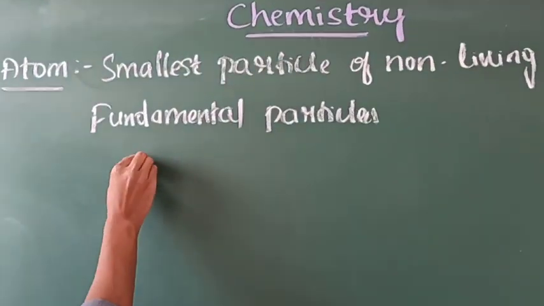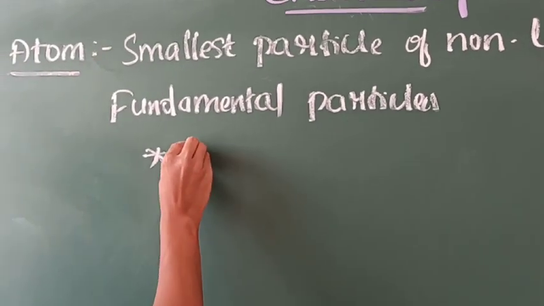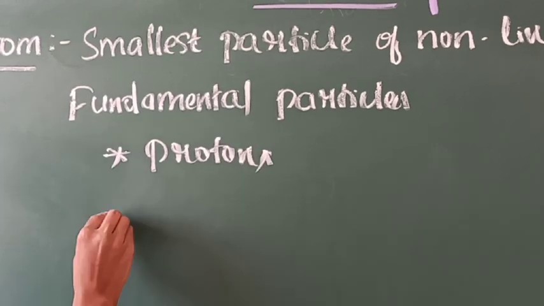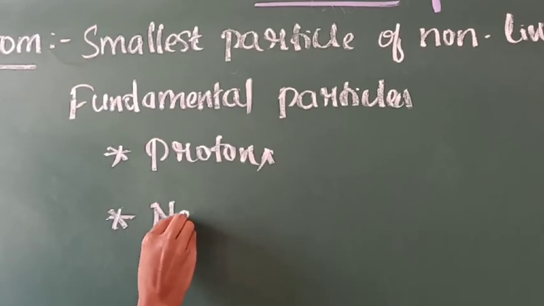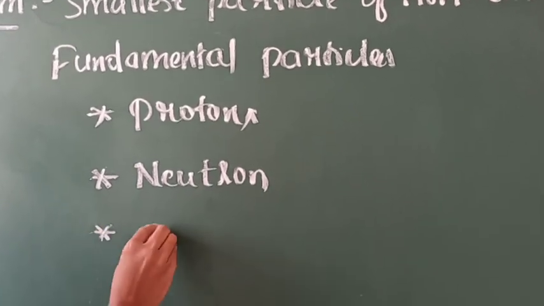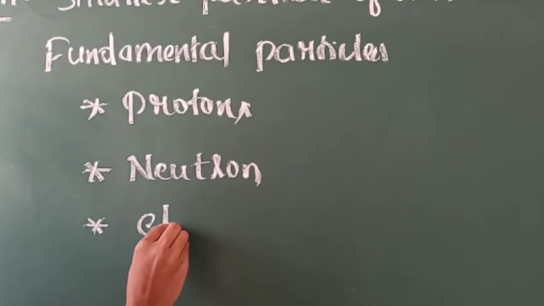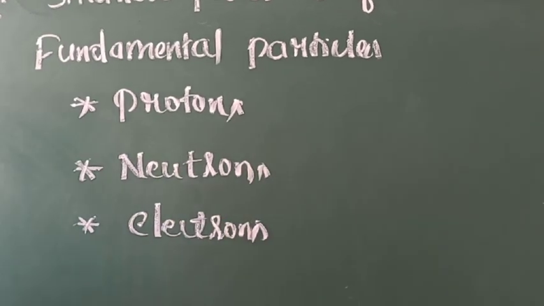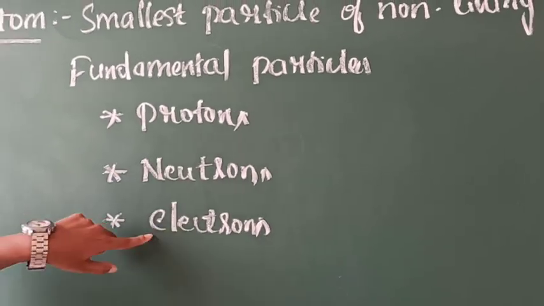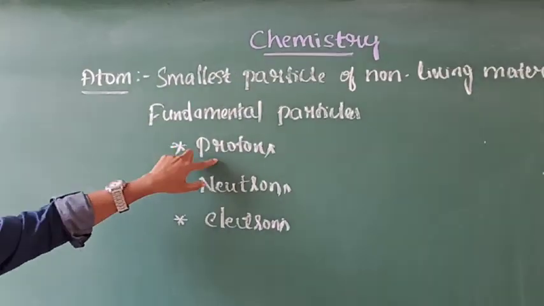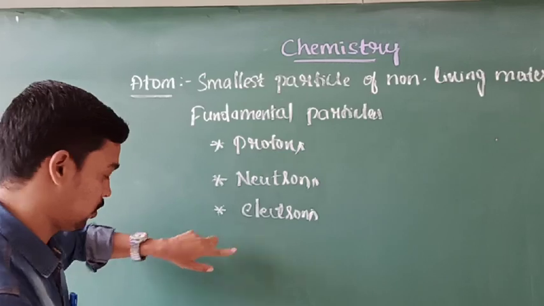Here the fundamental particles of an atom consist mainly of protons, and the second one is neutron, and electrons. Protons, neutrons and electrons are the fundamental particles of an atom. An atom is made up of protons, neutrons and electrons.